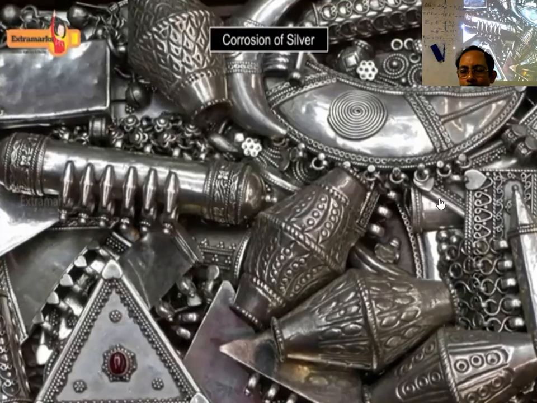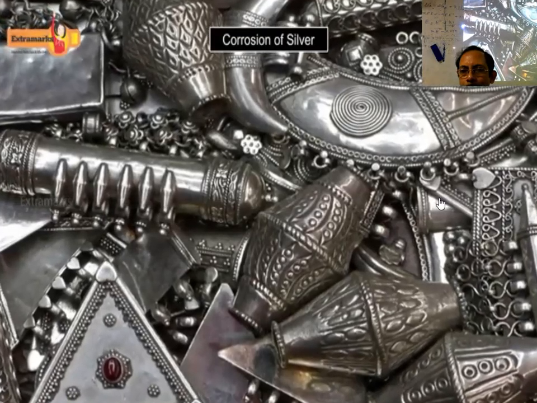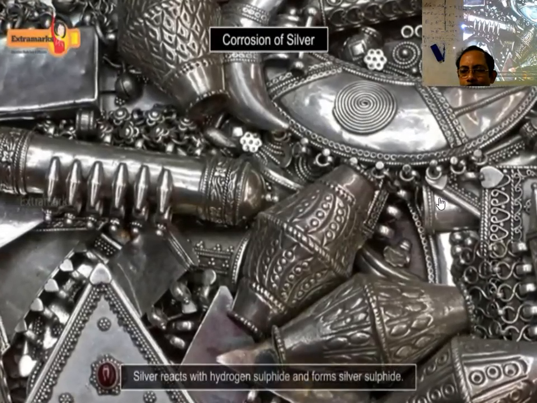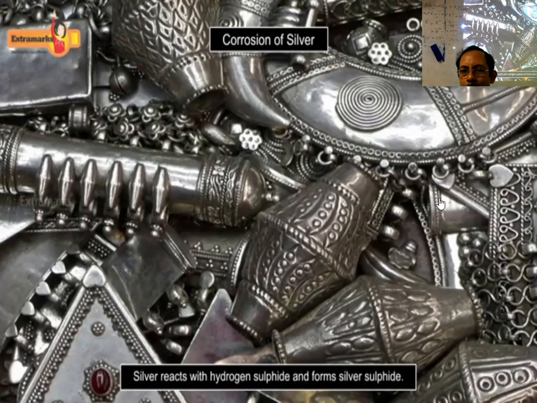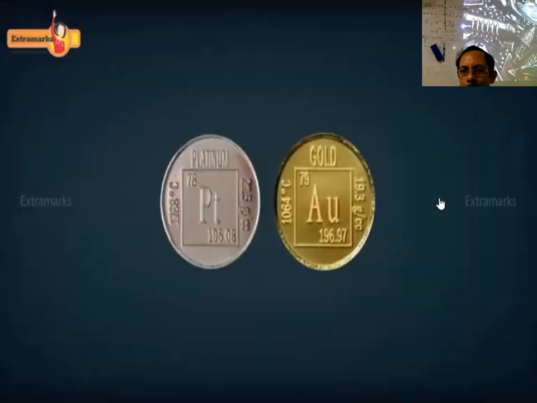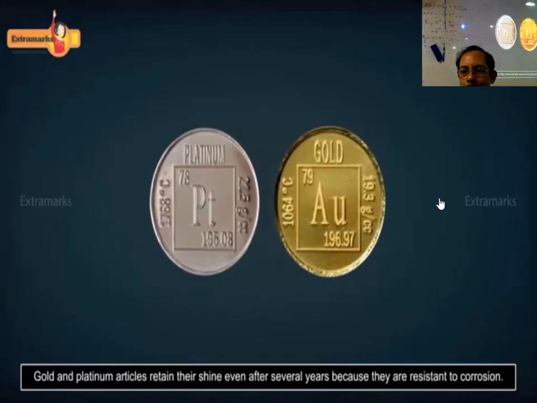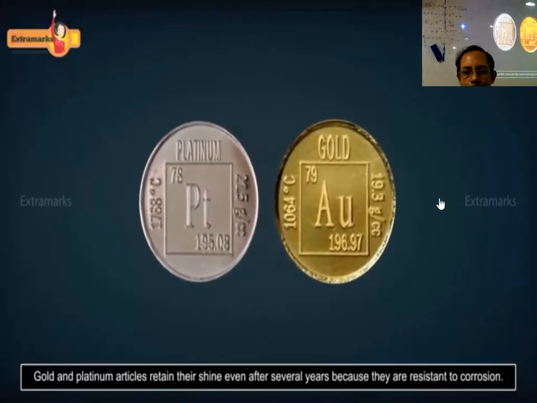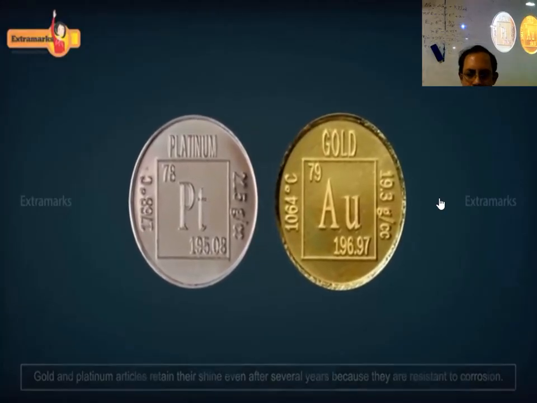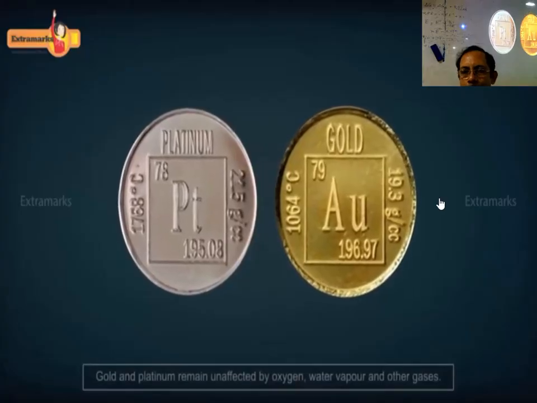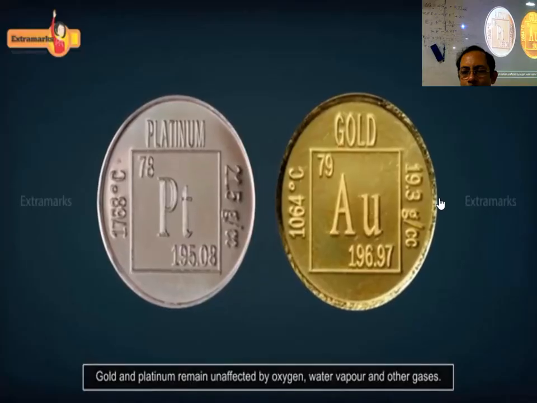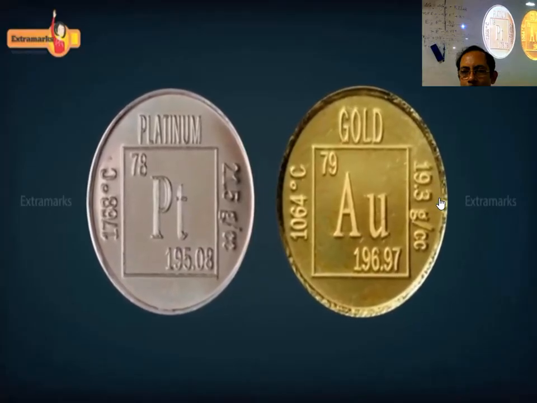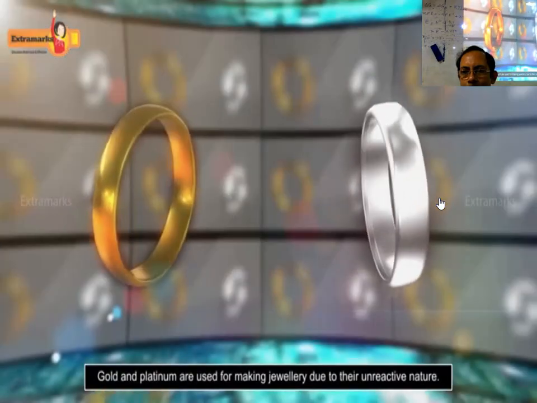Notice that articles and jewelry made of silver turn black when kept in the open for some time. Silver metal tarnishes in the presence of hydrogen sulfide gas present in the air, and a black coating of silver sulfide can be seen on its surface. On the contrary, gold and platinum articles retain their shine even after several years because they are resistant to corrosion. They are highly unreactive metals and remain unaffected by oxygen, water vapor, and other gases present in the atmosphere. Due to their unreactive nature, gold and platinum are used for making jewelry.